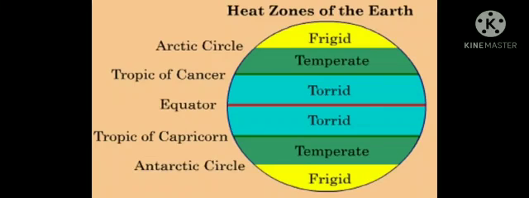We divide the earth into three zones according to the general climate in these areas. The area around the North Pole is called the Arctic and the area around the South Pole is called the Antarctic. These two polar areas are called frigid zones. The area around the equator is called the torrid zone. The areas in between are the temperate zone. Temperate means neither too hot nor too cold.